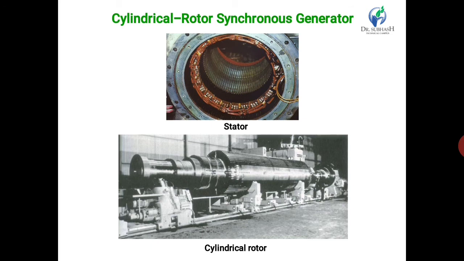Now, the damper bars. So far we have mentioned only two electrical windings of the synchronous machine: the three-phase armature winding and the field winding. We also pointed out that under steady state, the machine runs at a constant speed, that is the synchronous speed.